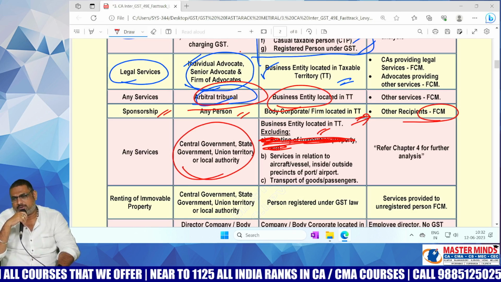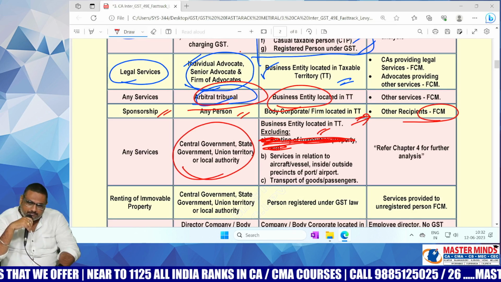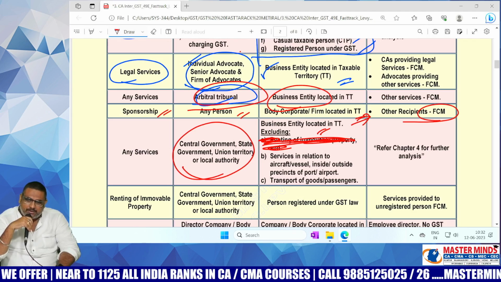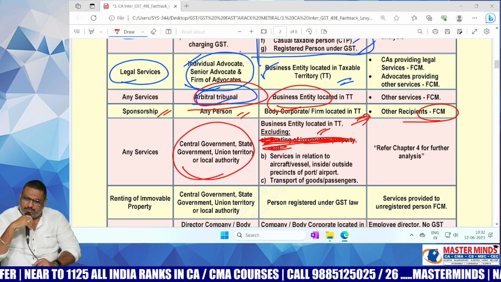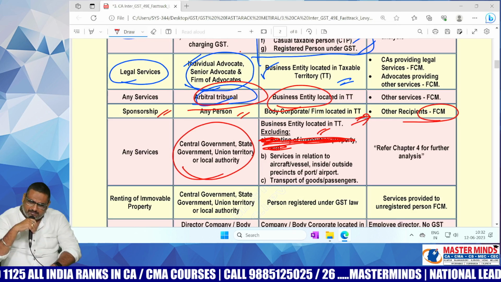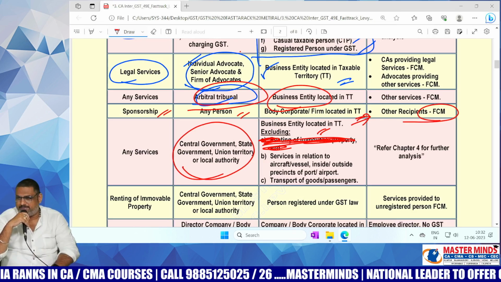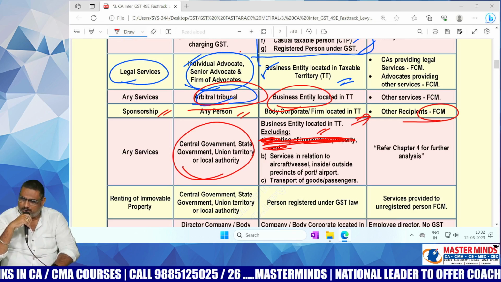Auction. Generally, tenders are called for. In those cases, who can be the supplier? Is it government? No. Here, if the supplier is government, then only RCM is applicable. In the rest of the cases, RCM will not be applicable.